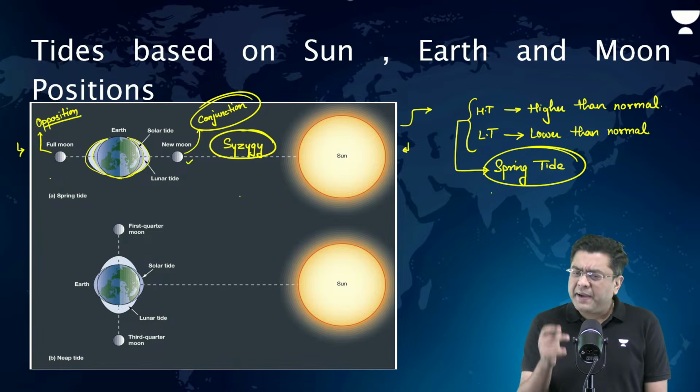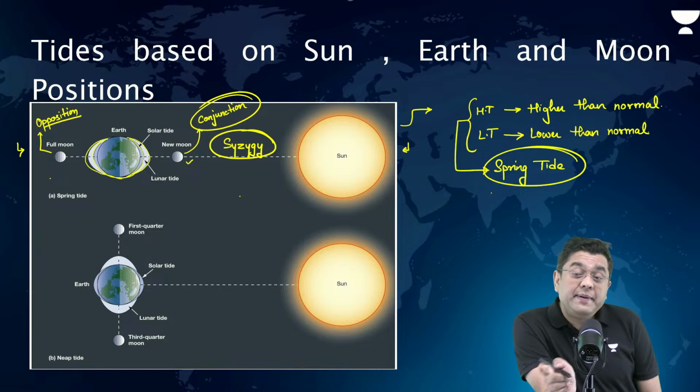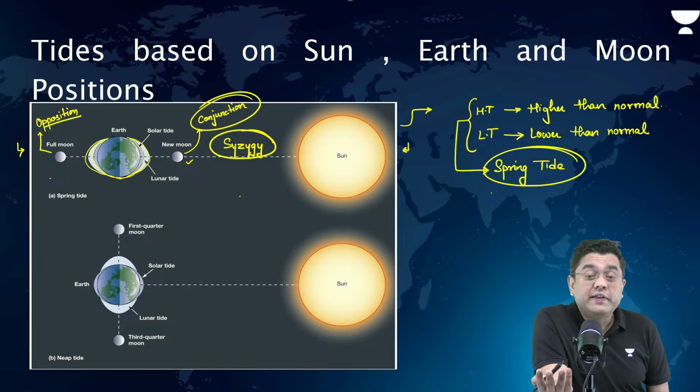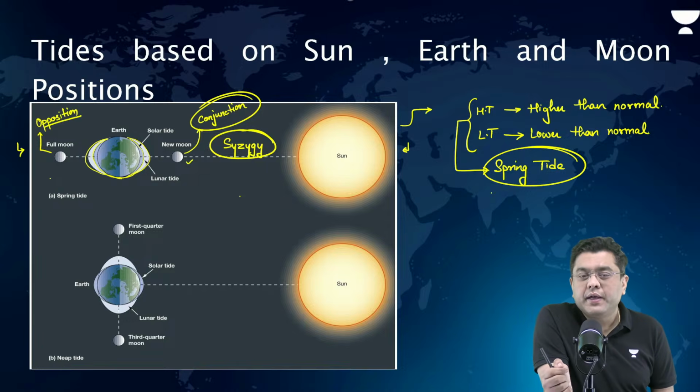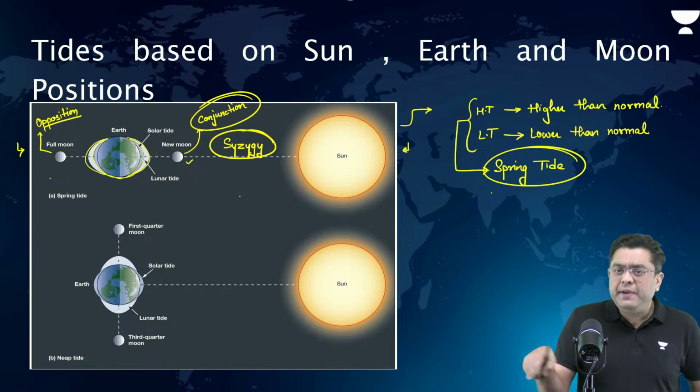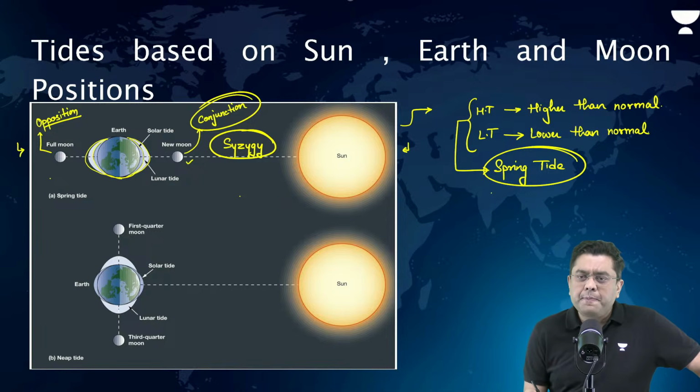normal. By the way, what will be the time period between conjunction and opposition? Or what is the time period in which you experience these spring tides? How frequently will you experience this? So it is based upon the rotation of moon. How much time does the moon take to have a complete movement across the earth?